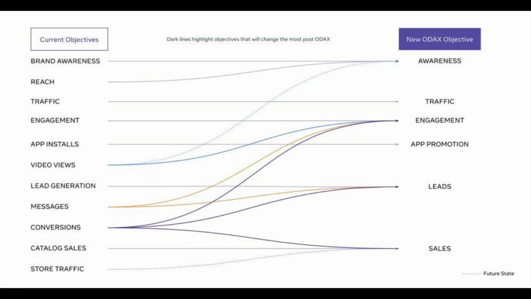So in my example, where sometimes I've got a lead generation campaign and a conversions campaign that are the exact same, I would be selecting the leads objective, because even though I still have access to conversions in sales, I would not have access to lead generation. So it really depends on exactly what the flow of your funnel is and what you're trying to accomplish, but they're now going to be consolidated into those 6 different ad objectives. So be prepared for that.